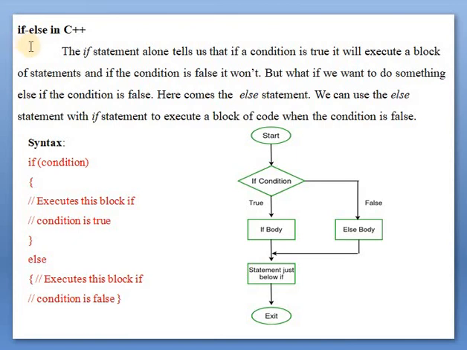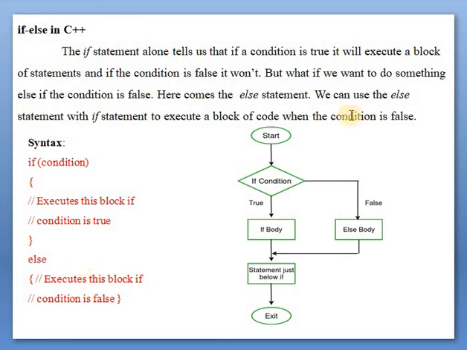Now we will see the if else statement in C++. The if statement alone tells us that if a condition is true, it will execute a block of statements, and if the condition is false, it won't. In a simple if statement, if the condition is true, there is some block to execute, but if the condition is false, there is no block. Here comes the else statement. We can use the else statement with the if statement to execute a block of code when the condition is false.